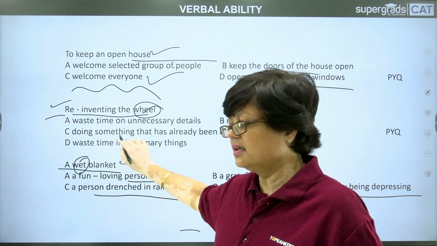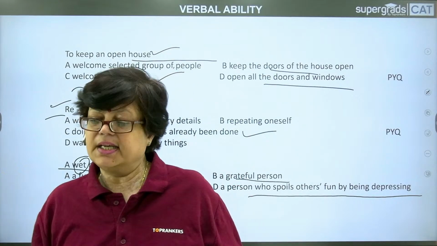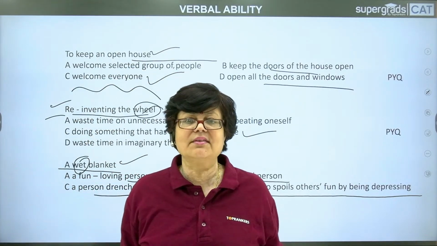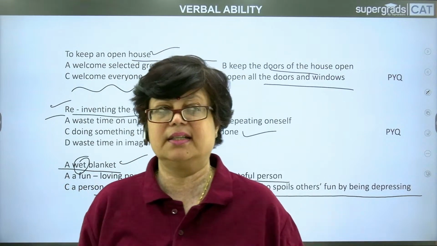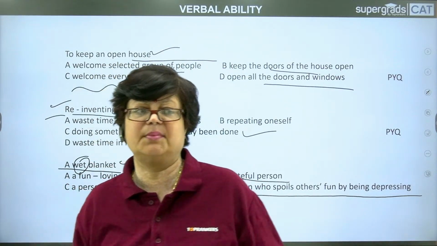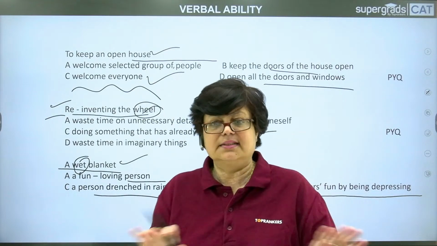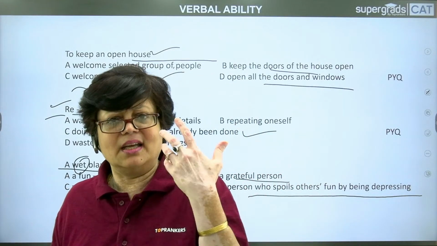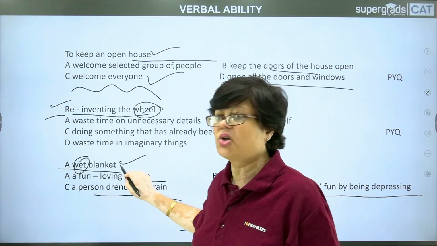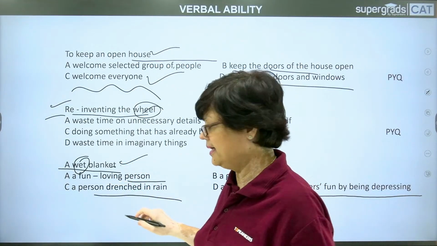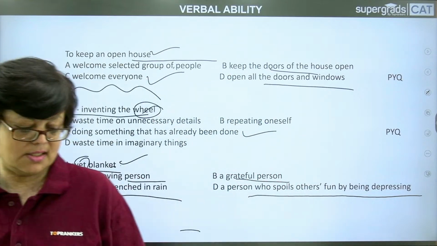He does not like enjoying. He does not even like enjoying himself, nor does he like to see that others are enjoying something, some sport, some event, some feat, but he doesn't. So he has depression, he is sad, he is sorrowful. So what is he called? He's called a wet blanket, right? Coming to some more questions in this series.